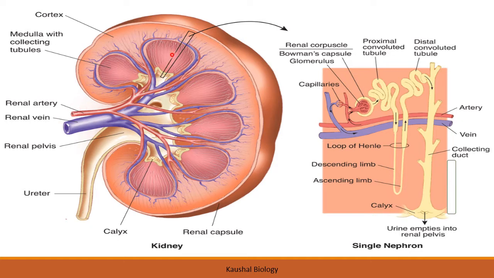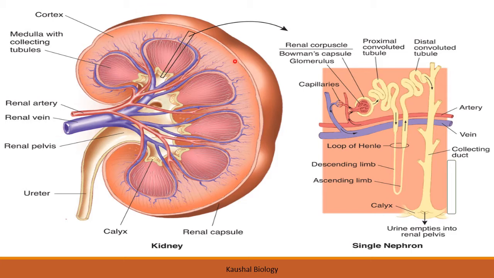See, this is forming a kind of blood capillary over here. So once the blood is filtered, this renal artery takes the impure blood in, and this renal vein brings the pure blood out of the kidney.